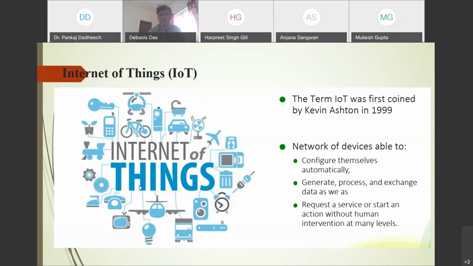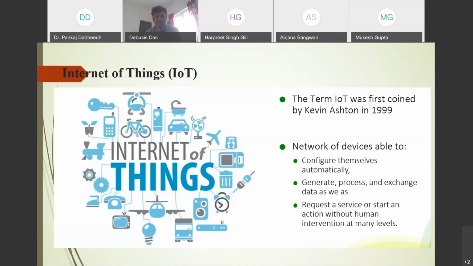Here, the network of devices is able to configure themselves automatically. Through the program they configure themselves, generate, process and exchange the data. They can exchange the data, generate the data, require services and start an action without human interaction at many levels. So they can take their own action without intervention of human effort.